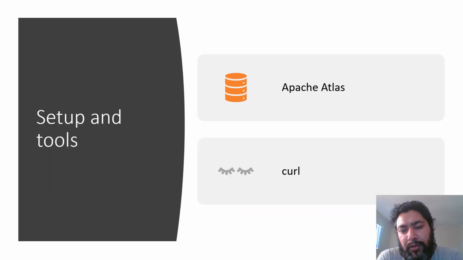I know most of you are interested in this, that's why you're watching the video, but if you're interested, to work on it you will need Apache Atlas. You can download it from the website, version 2 of it. And for complete testing, you will need curl. If you are on Linux, you will have curl, but otherwise you might need Cygwin, or in another case you might also install some browser extension so that you can simulate the REST APIs using curl for testing Apache Atlas.